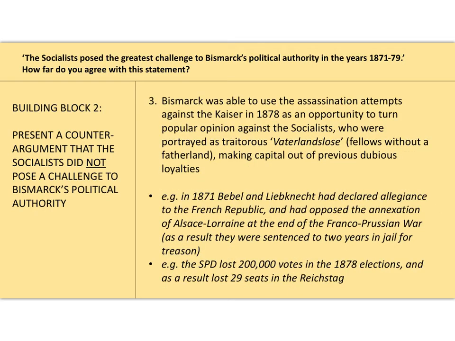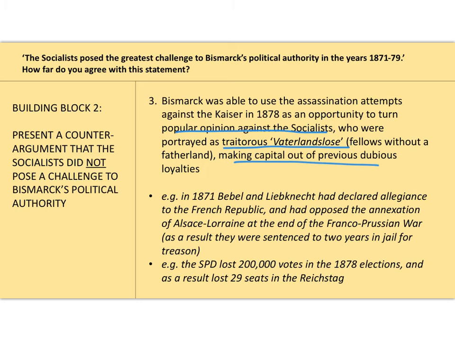So sticking to this theme about they were not as much a challenge, Bismarck was able to use the assassination attempts against the Kaiser as an opportunity to turn popular opinion against the socialists. He was able to portray the socialists as traitors, as Vaterlandslose, as literally fellows without a fatherland. So Bismarck was very good at making capital out of the fact these socialists are traitors to the nation, and that worked. Bismarck got a lot of support, particularly from the middle classes, behind him. He was very astute with propaganda and getting his message across.